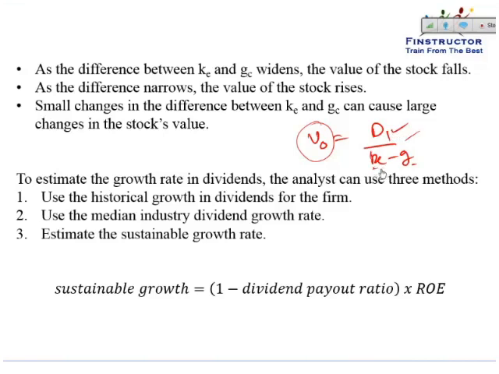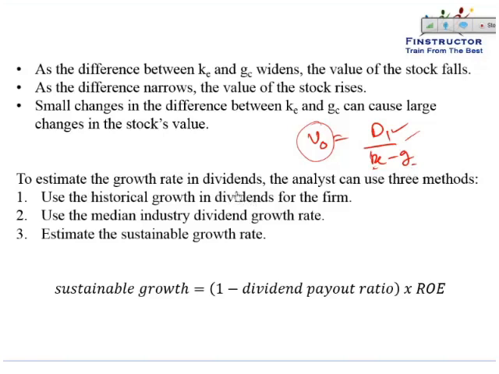The cost of equity will be estimated using the CAPM or a similar method that we studied in portfolio management. The growth rate that the company will achieve will be a function of the reinvestment that the firm has made. So we studied the proof of this in financial reporting and analysis. So there are various ways of estimating the growth.